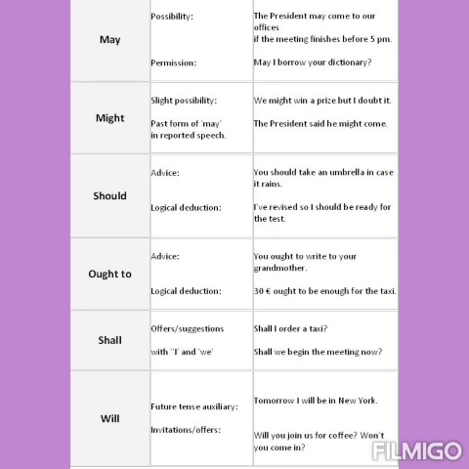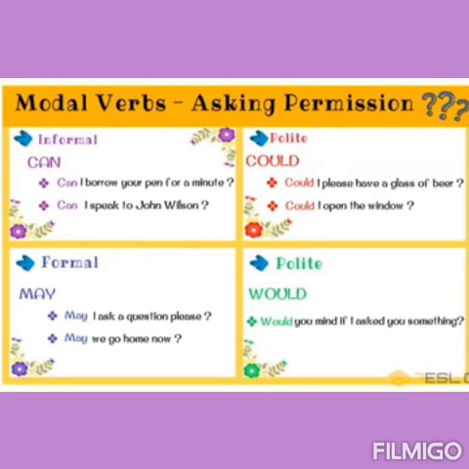Shall is used with I and we, and to offer or to give some suggestions. Will is the future tense auxiliary and it also shows invitations or offers. Will you join us for coffee? Regarding permission, pay attention. Where we are seeking permission in informal mode, there we use can. Can I borrow your pen for a minute? Can I speak to John Wilson?